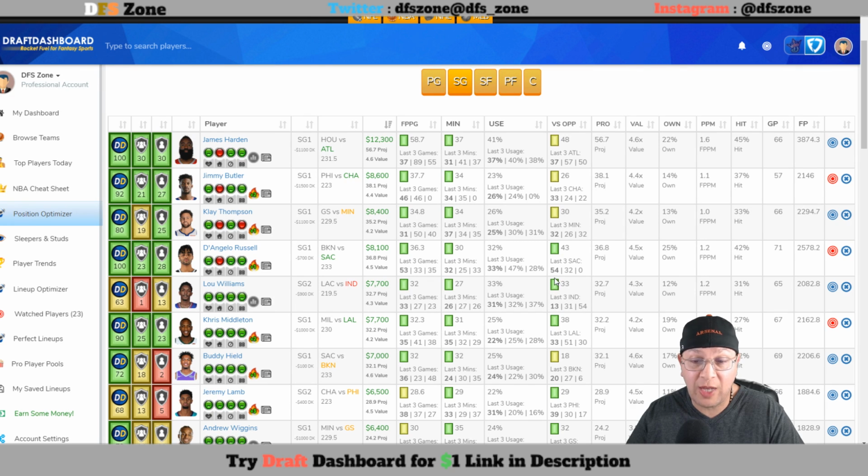43 average against Sacramento. Sacramento last time out, he put up 54. He's projected to put up almost 37. I think he's going to get over 40. 25% ownership at 1.2 fantasy points per minute. 42% of the time he has hit value there. And easily that is closer to 50 at $7,400. So I do like the matchup again here for D'Angelo Russell in a paced-up game, in a game that Brooklyn really needs because they need to continue winning.